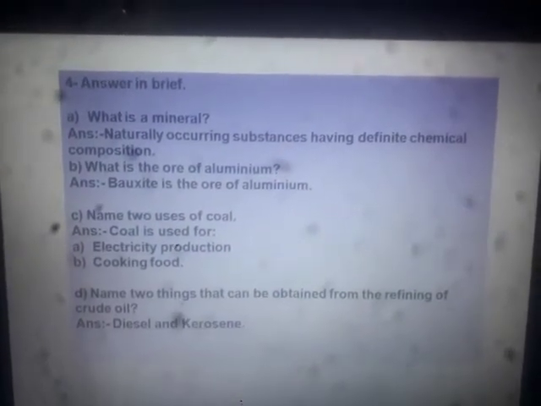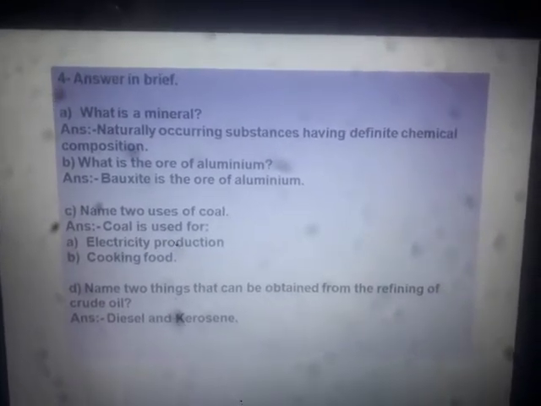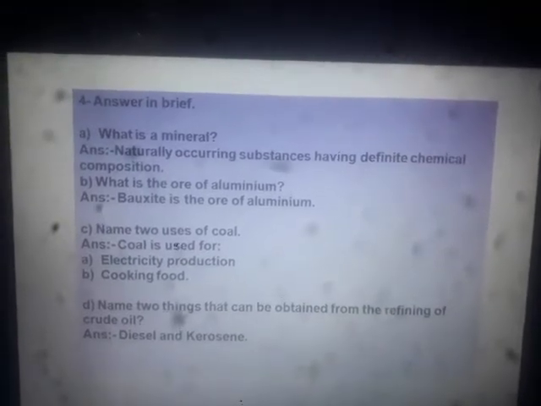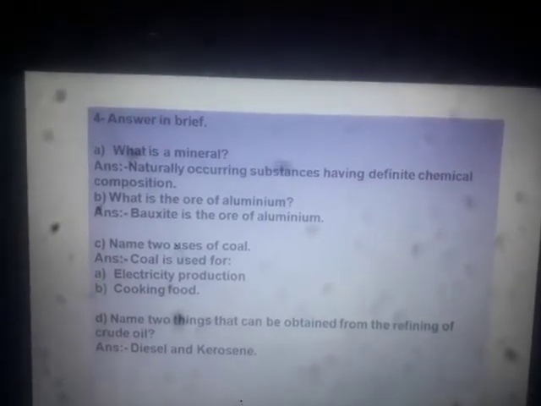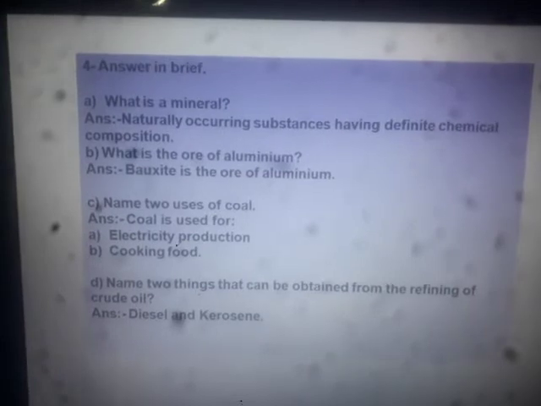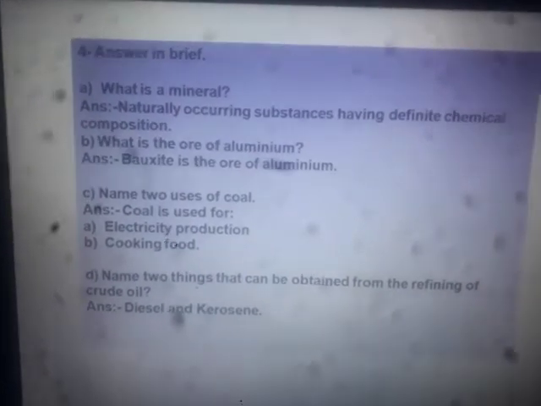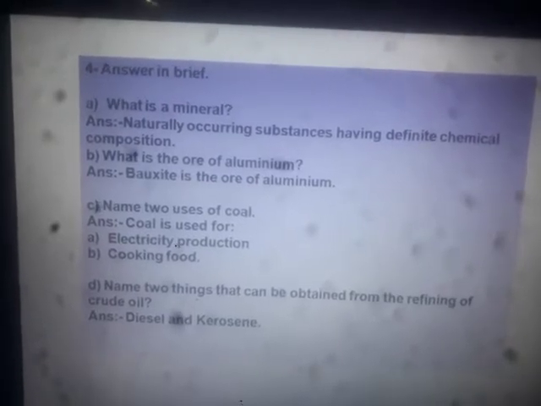Name two uses of coal. You have to give two uses of coal. Coal is used for electricity production as well as for cooking food. So always remember these two uses of coal. Coal is used for electricity production. Electricity production is also a work.